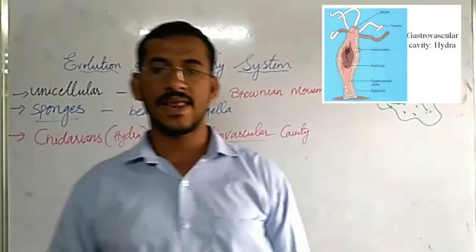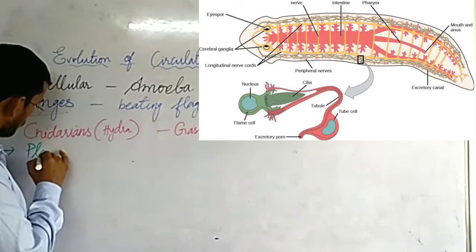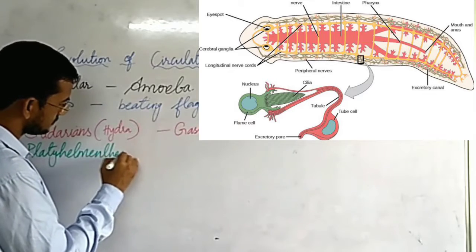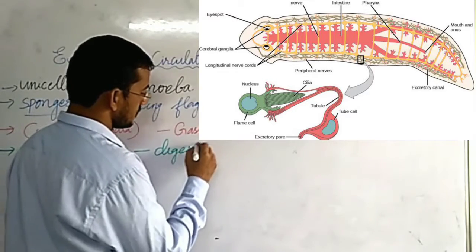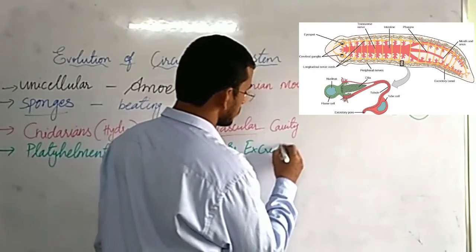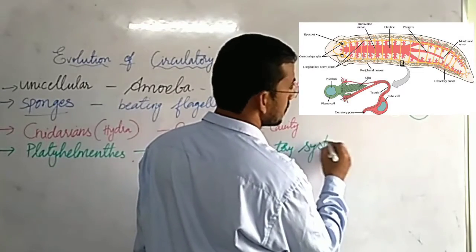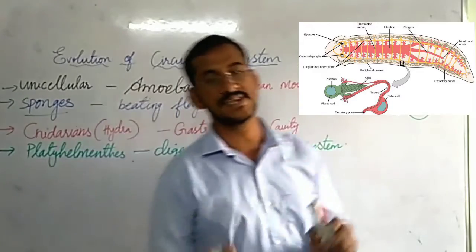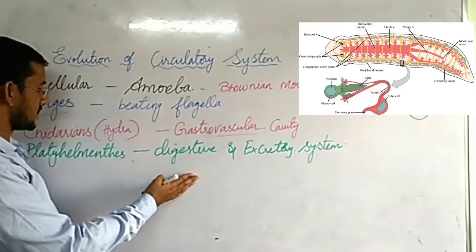Then the next phylum is Platyhelminthes. So in Platyhelminthes, separate digestive and excretory systems are present. So this digestive system helps in digesting the food and supplying the nutrients to all parts of the body.